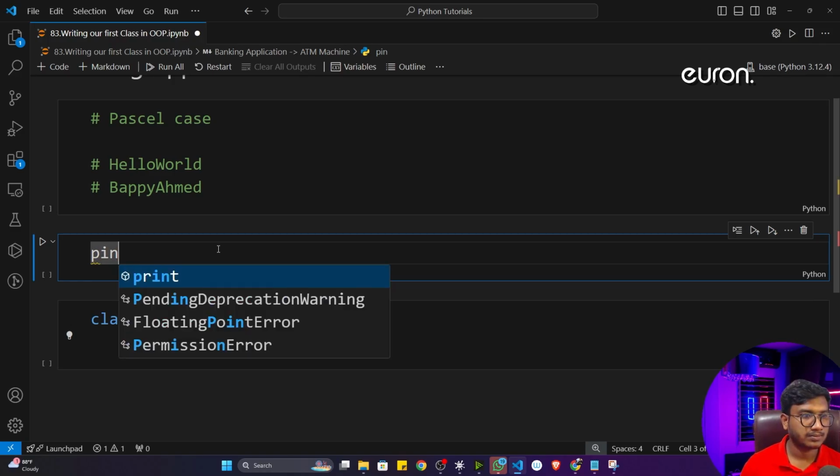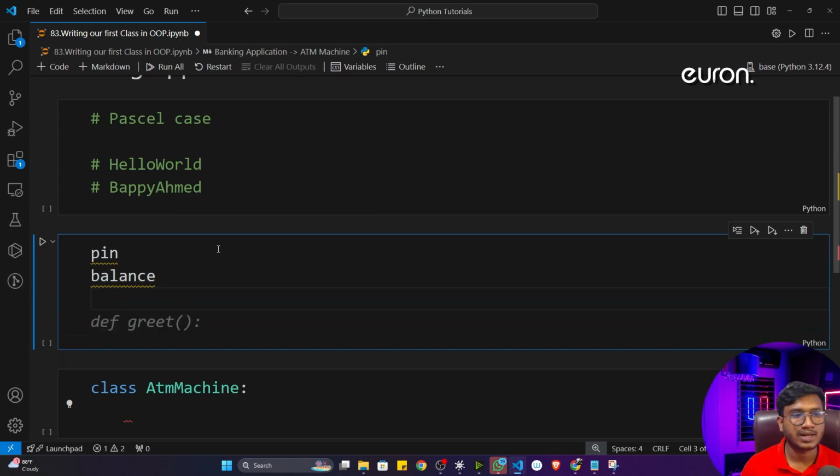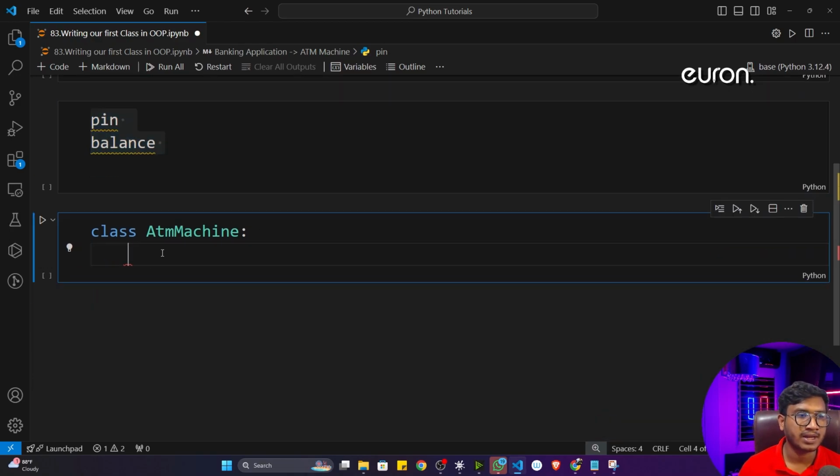So it should be pin. The next data I can consider is balance. I can also check the balance, and balance will store how much balance I'm having. Apart from that, there is nothing else I can consider. So these are the data I can consider inside my ATM machine.